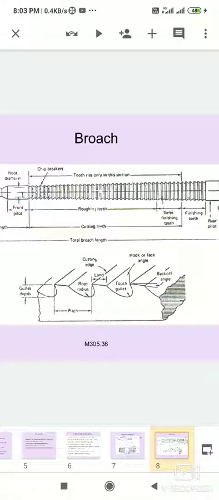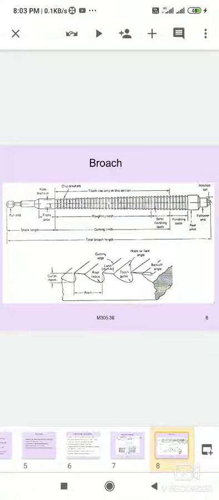A broaching tool is made up of a series of cutting edge teeth which gradually increase in size along its length. The length of the broach depends on the amount of metal removal, length of stroke, amount of accuracy, and the degree of finish. Three types of teeth are provided on broach tools: roughing teeth, semi-finishing teeth, and finishing teeth.